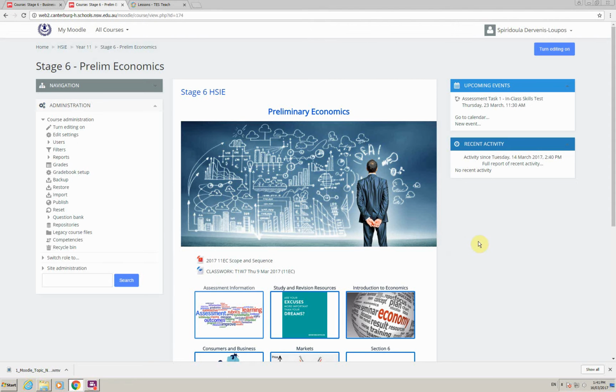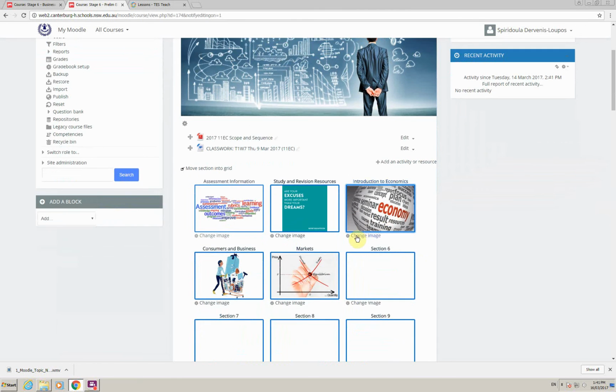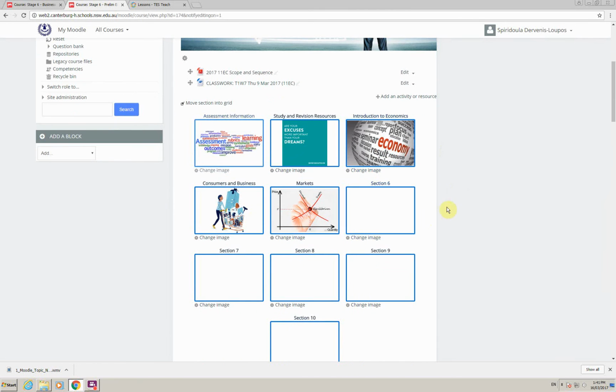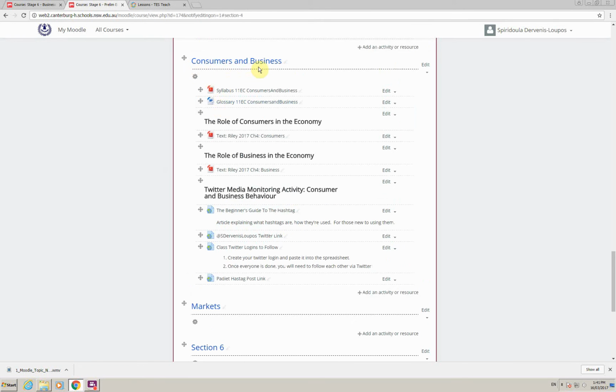To make any changes to any of your course pages, you need to make sure that you have editing turned on. So click on the Turn Editing On button and just double check. You should be able to see all these images and menus that will help you make your changes. So I have my courses, my topics set up here, and I would like to add some resources to consumers and business. So I'm in editing mode, so if I'm making changes to this topic here, I just simply click on it and it takes me to the consumers and business section of Moodle.